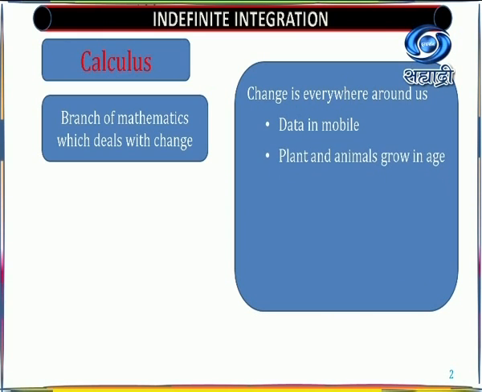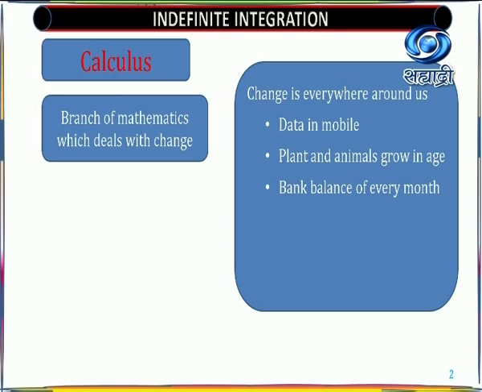Next, plants and animals grow with age. Both have growth. Next, bank balance of every month. That means it is either decreasing or increasing, so the bank balance goes two ways. If it is an FD, it is continuously increasing and accumulating, that means your money is accumulating. Or if it is a salary account, it is decreasing every time, that means you are using the amount from that.